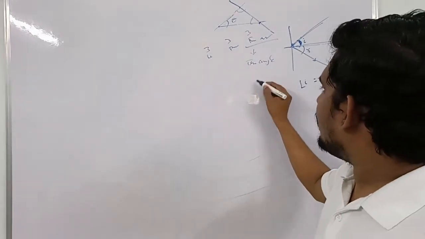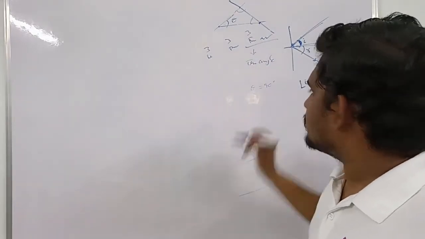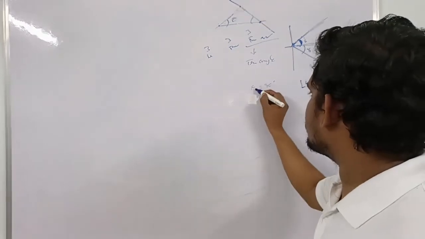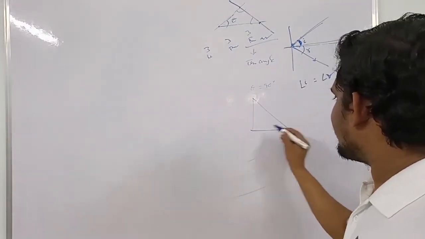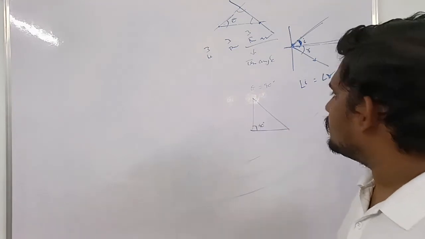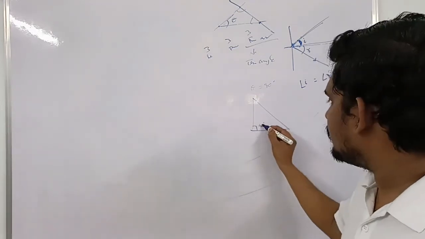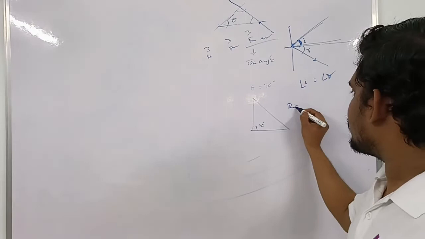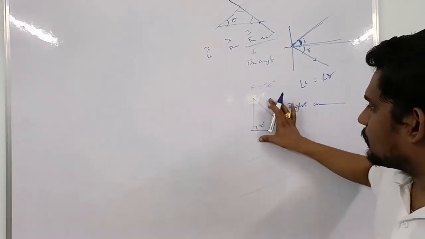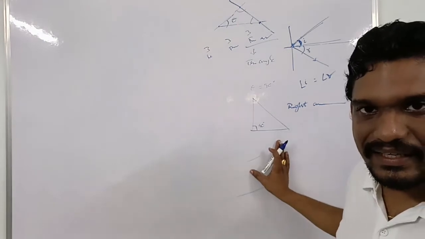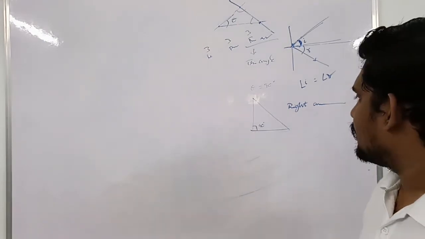If one of the angles is 90 degrees, then it is called a right angle triangle. Based on this right angle triangle, we can form trigonometric ratios.